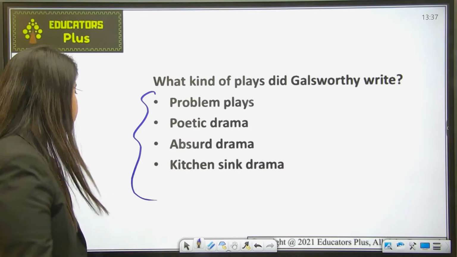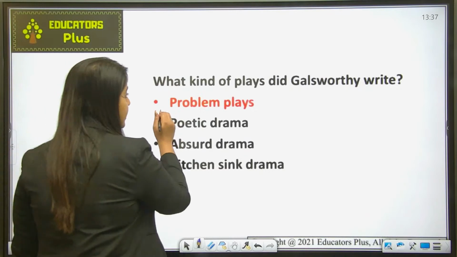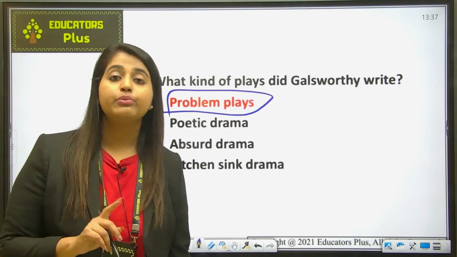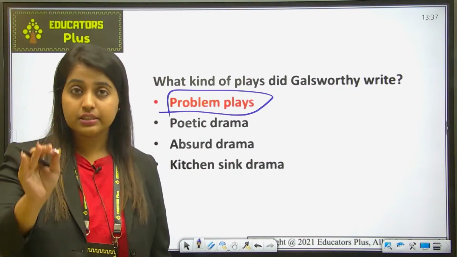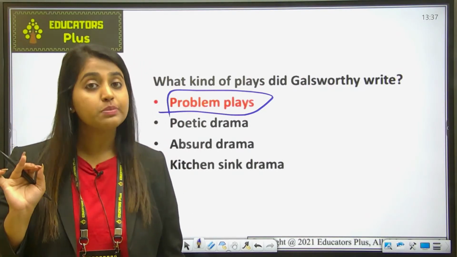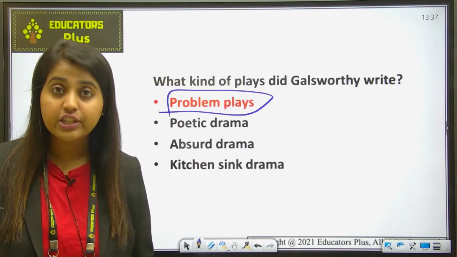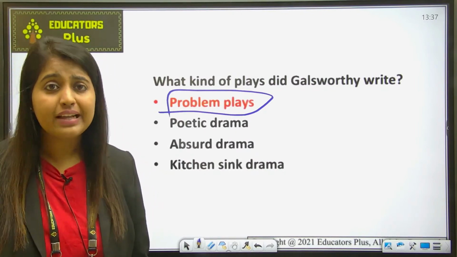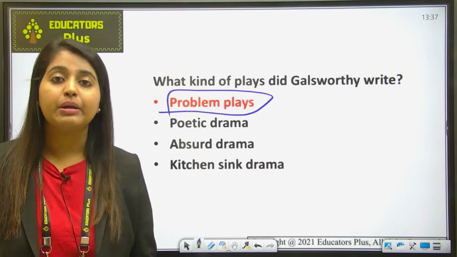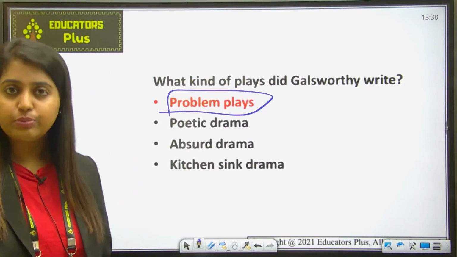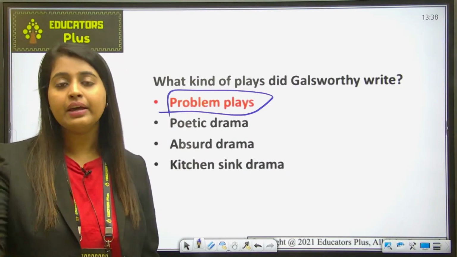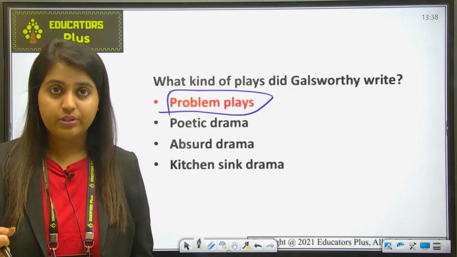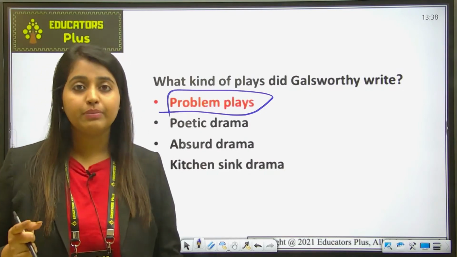Okay. So Galsworthy, as I have already told you, is famous for writing problem plays. Okay? And what is a problem play? A problem play is a term used to describe those plays which deal with a social issue and make the audience think about a problem which plagues society and how it may be solved. Okay? So he takes a social problem in his play, discusses the problem and gives a solution to that particular problem. So that's why he is famous for writing problem plays.